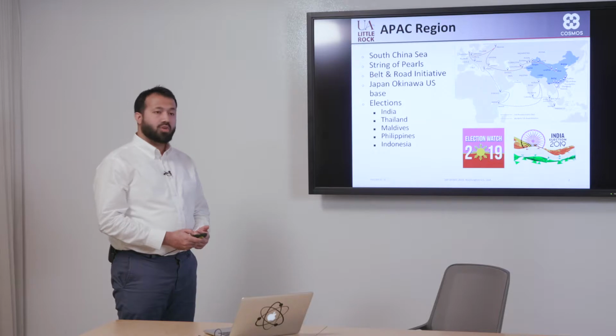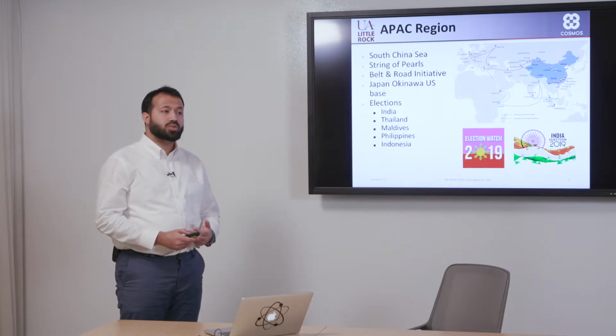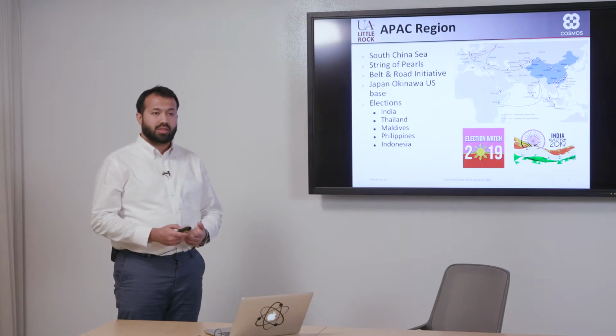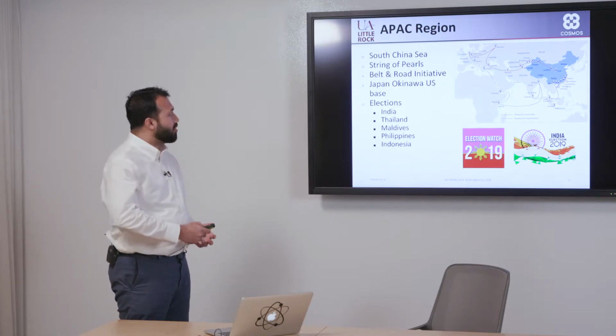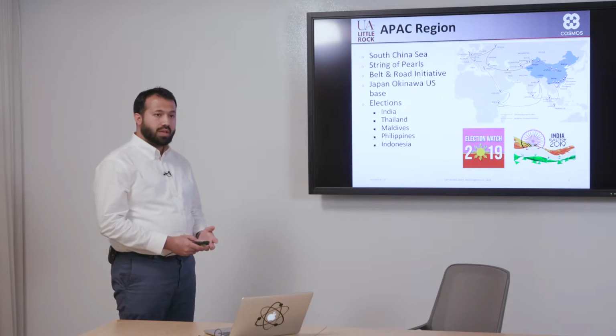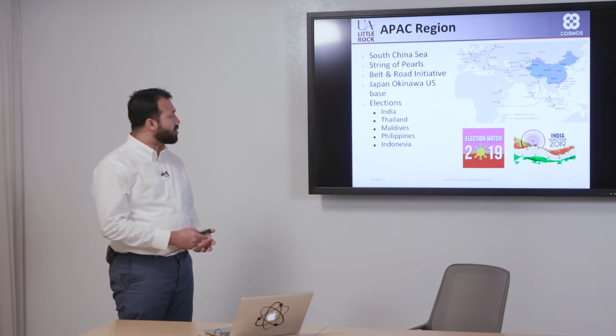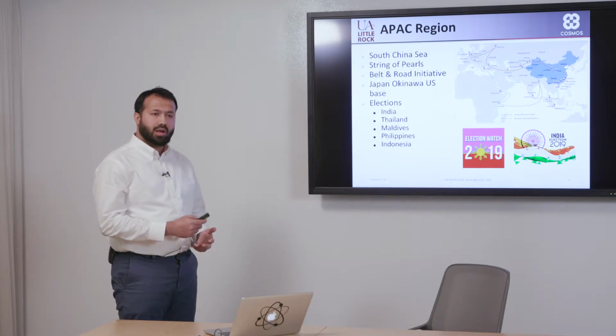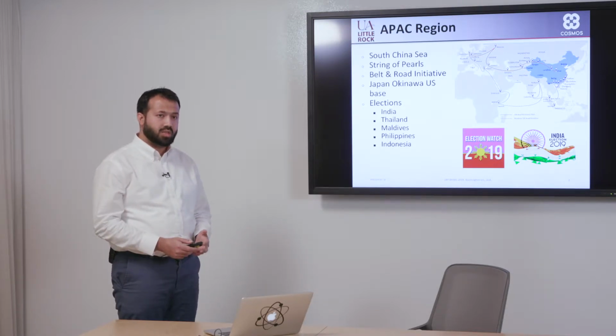Before we start, what we wanted to know was what kind of issues or conflicts were going on in the Asia Pacific region. If you see on the screen, there are a few of the issues that we found, and we collected data for each of these issues. In those issues, you can also see there are elections, and there were elections in a lot of countries in the Asia Pacific region. What happens during elections is that sometimes politicians or state actors or non-state actors post information so that they can target audiences and sway them against a particular target. So they could manipulate the results and manipulate people's opinions toward a particular politician.